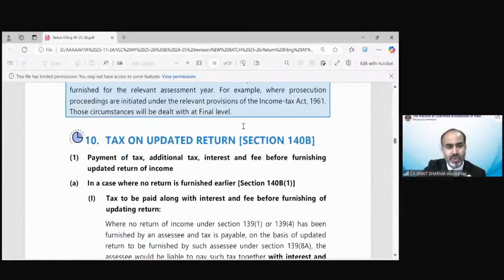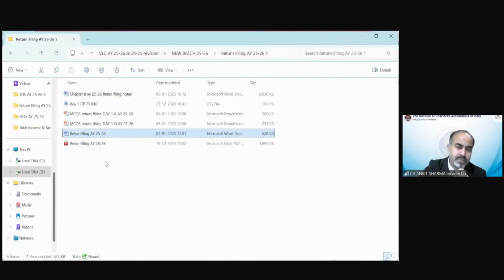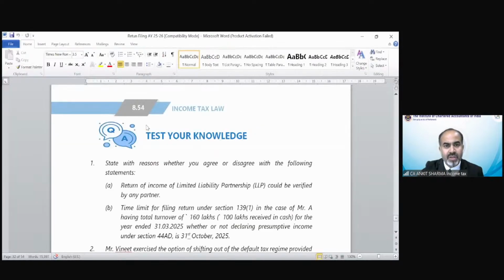Generally, test your knowledge questions belong to theoretical provisions in this case. These are test your knowledge questions. Let me see if there's any query before.